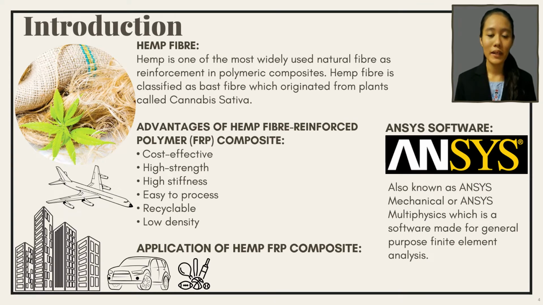Hemp is one of the most widely used natural fibers as reinforcement in polymeric composites. Natural fibers are the fibers that are derived from plants, animals, and minerals. Hemp fiber is classified as bast fiber, which originated from plants called Cannabis sativa. The advantages of hemp FRP composites include cost-effective, high strength, high stiffness, easy to process, recyclable, and low density. Natural fiber reinforced polymer composites are used in various applications, ranging from building and construction, car industry, aerospace, and sports due to its desirable properties.